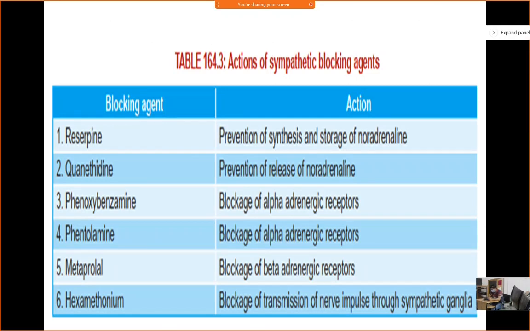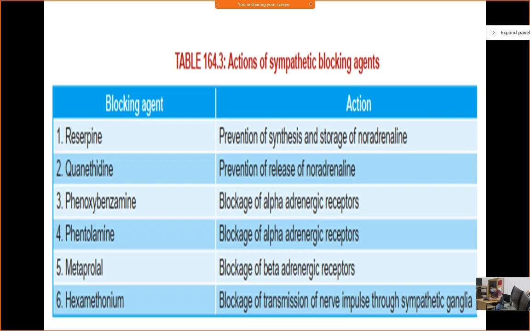So, metoprolol. Have you heard about the drug metoprolol? It is an antihypertensive drug, metoprolol. This is a beta adrenergic receptor blocker. So how does it act? It acts by blocking the beta receptor. So you know the heart, which type of receptor do we have in the heart, in cardiac muscle or cardiac fibers?